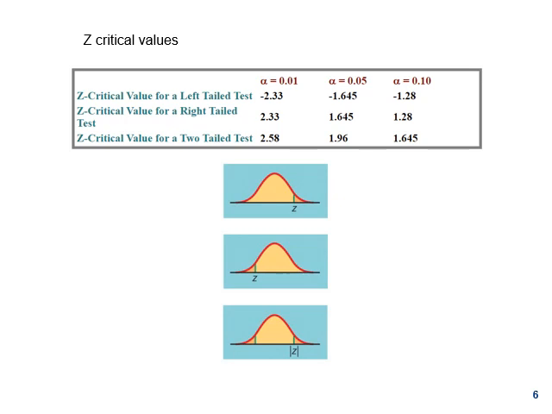So here are the z critical values, and these critical values are dependent on the alpha values. Most probably we should keep in mind alpha at 0.05, because this is the most used alpha level.